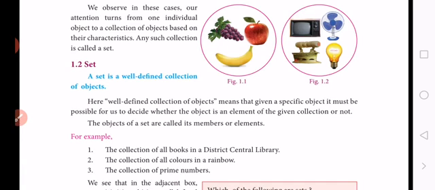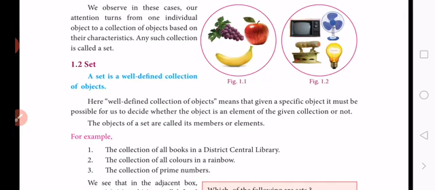These are all some examples of objects. So set means a mathematical way of representing a collection or a group of objects is called a set. A set is nothing but one of the mathematical ways of representing a collection of objects or a group of objects. Now, do you understand? So, what is meant by objects?